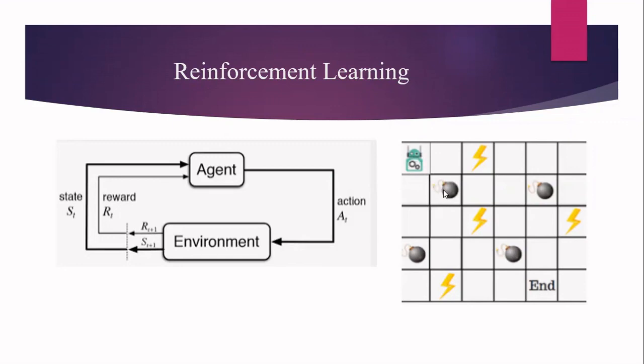Because I cannot move there. If I move in the downward direction, I will get a positive reward, because that is going to take me towards the goal. Okay, and even if I move in this direction, I will get a positive reward. But at this point of time, from this particular place, I cannot move in this direction because there is a lightning that will affect the robot. So we are going to get either positive reward or negative reward based upon our environment. Similarly, you have to take action based upon that. So finally, the robot should reach here. In this case, the robot has to remember the previous steps it has taken, because everything is a sequence of steps only. So only for these applications, you can use reinforcement learning.